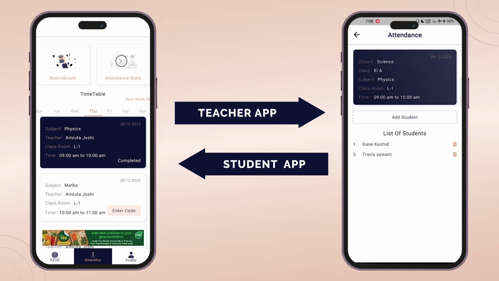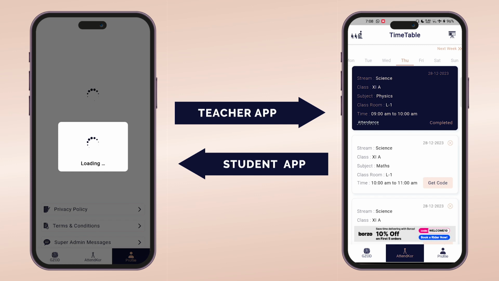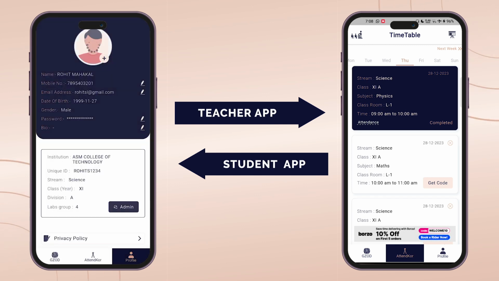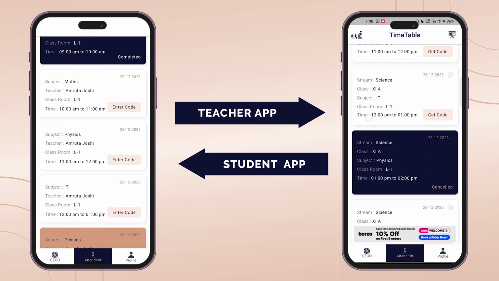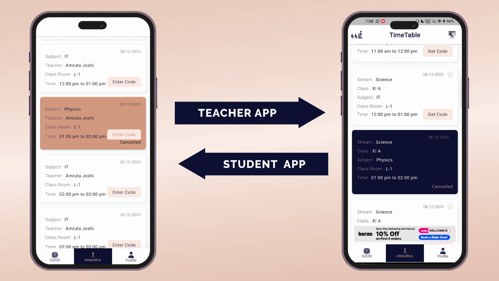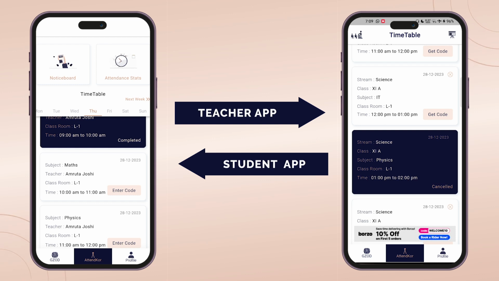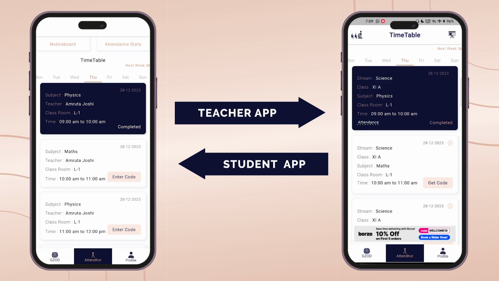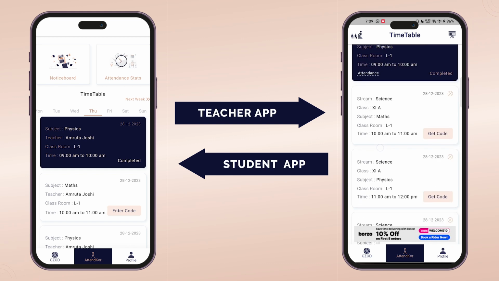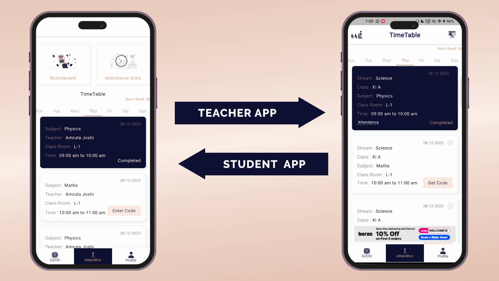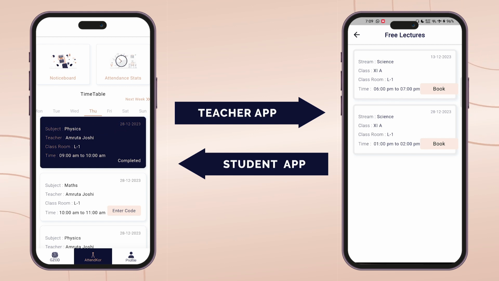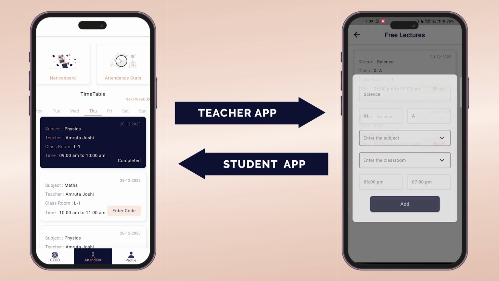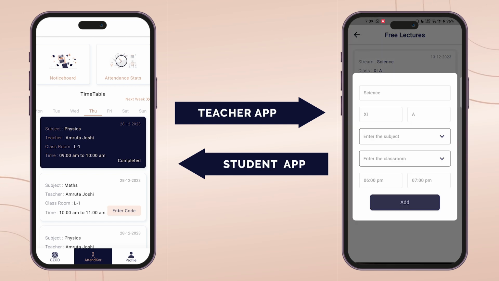Here you can see that if any teacher cancels his or her lecture of that day, it will be seen as a cancelled card. You can see free lectures by clicking on the free lectures icon on the top left of the app bar. Here any teacher who is free can take those lectures and mark them as their own by selecting subject and classroom, and then this will again get updated on the students' timetable.